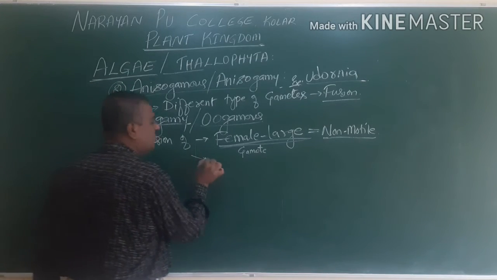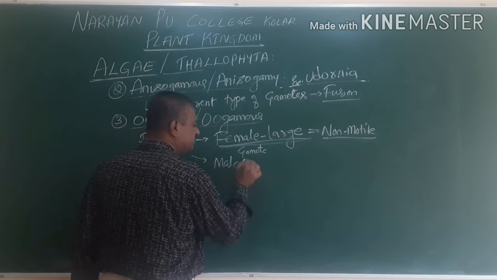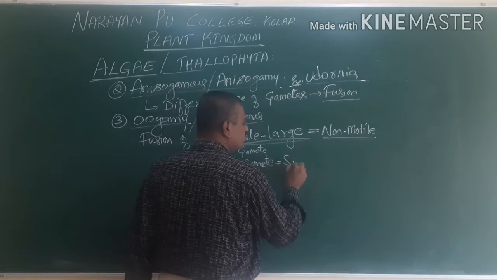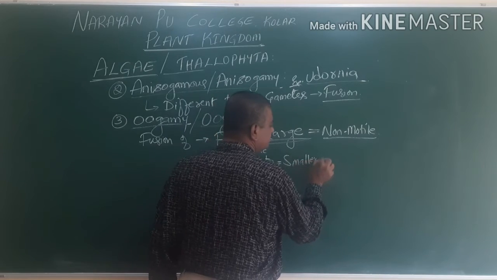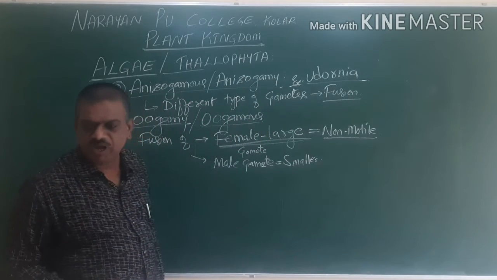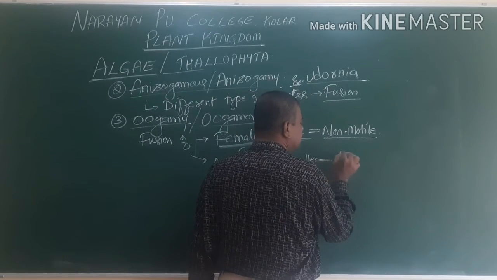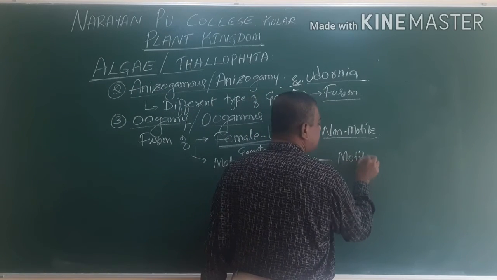Whereas the other one is called the male gamete. The male gamete is always smaller and has the capacity to move, or there is a presence of movement.